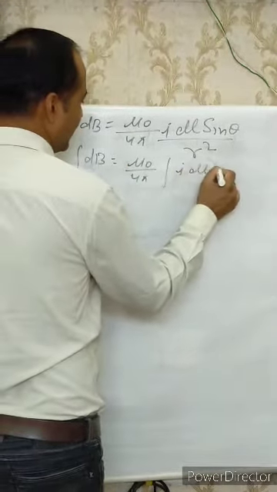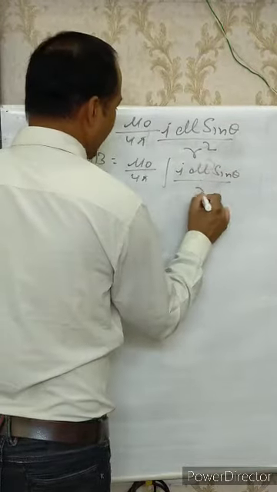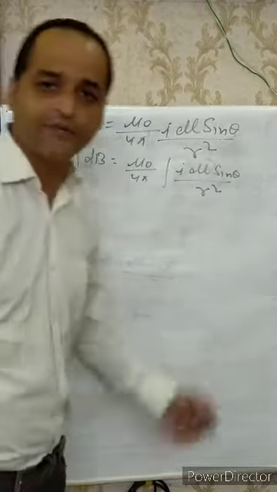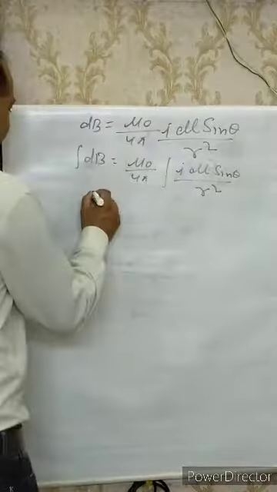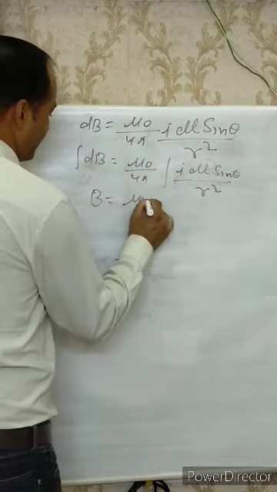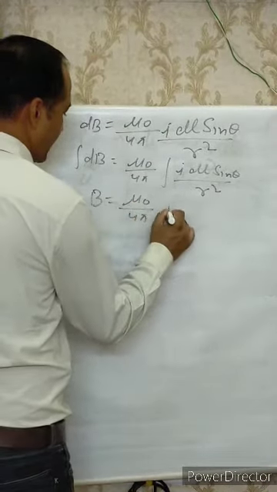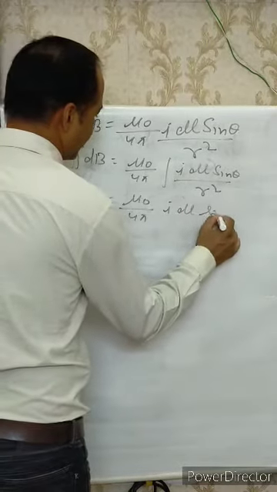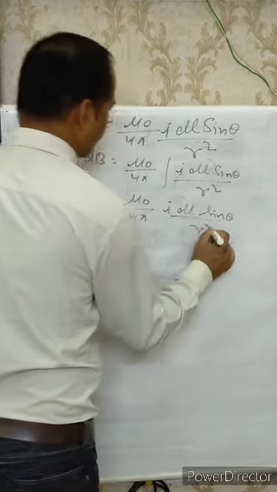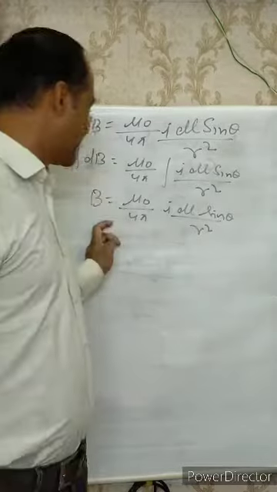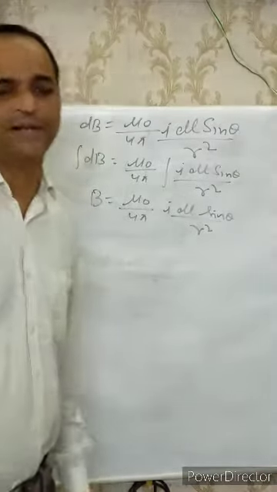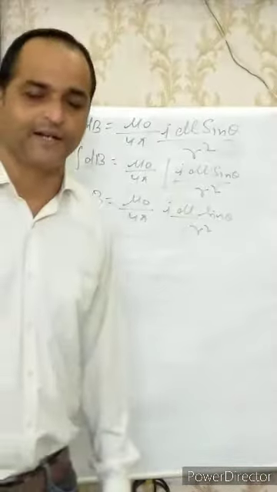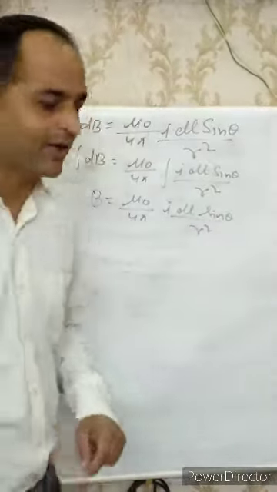Integration of dB is B. Then B is equal to mu naught by 4 pi, integration of I dl sin theta by r square. This is the magnitude of the magnetic field set up at that particular point.